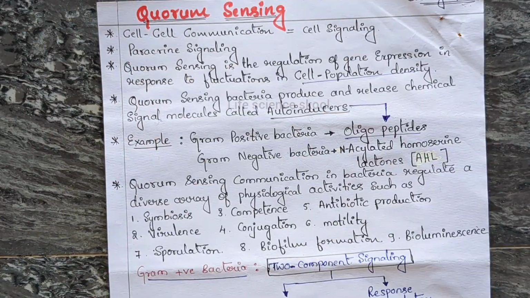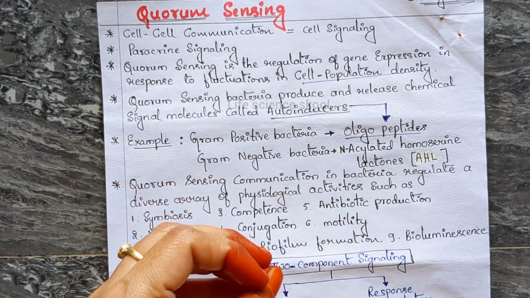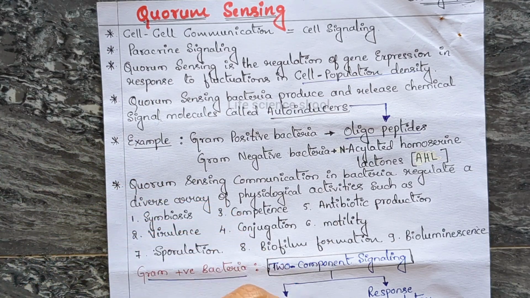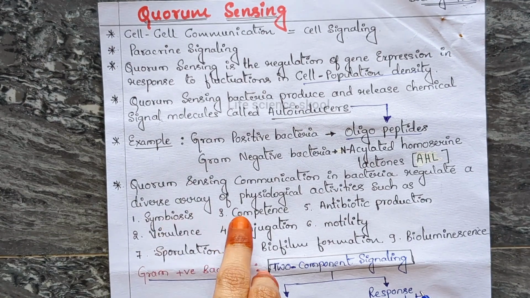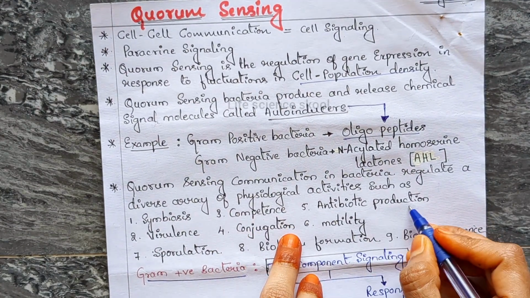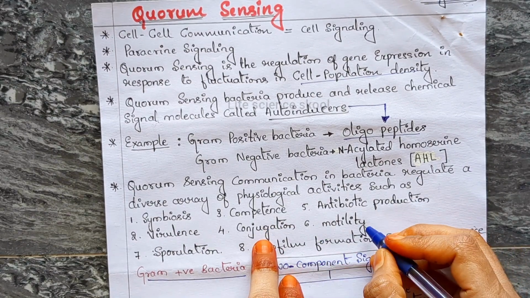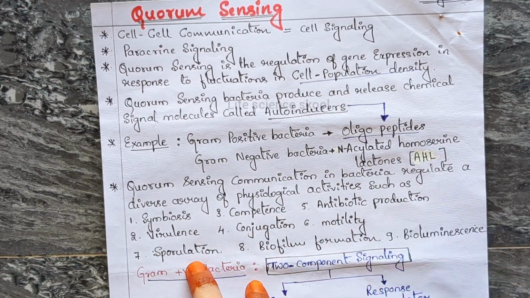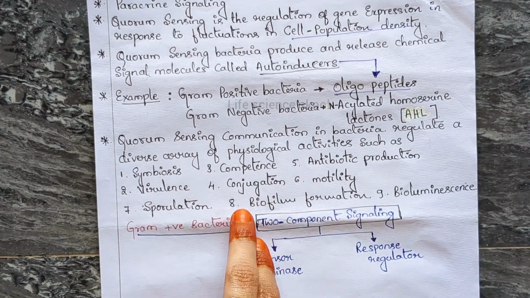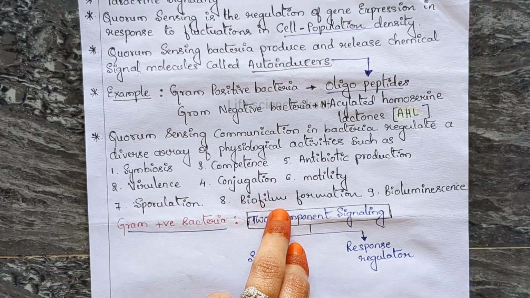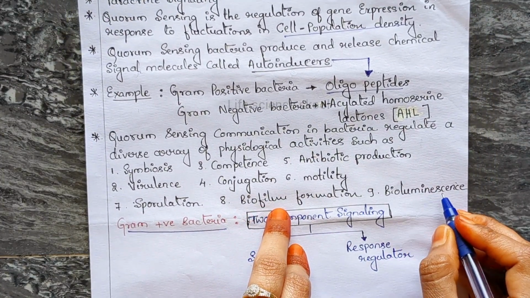What is the use of this quorum sensing? The quorum sensing, as I said, is a type of communication. This quorum sensing communication in bacteria regulates a diverse array of physiological activities. Means it will help in so many functions like symbiosis, competency, antibiotic production, and virulence. Next, conjugation, which helps in motility, and sporulation, and also biofilm formation, and then bioluminescence.